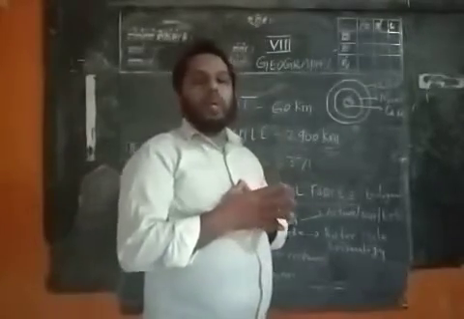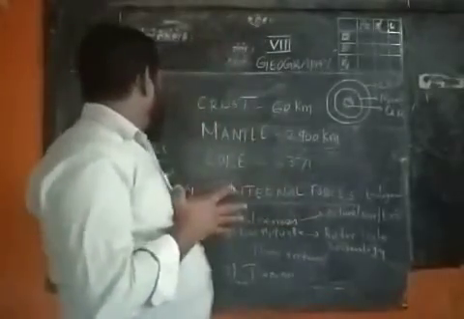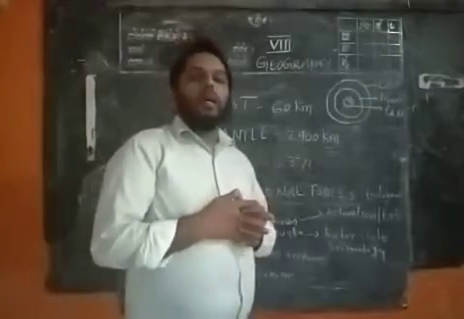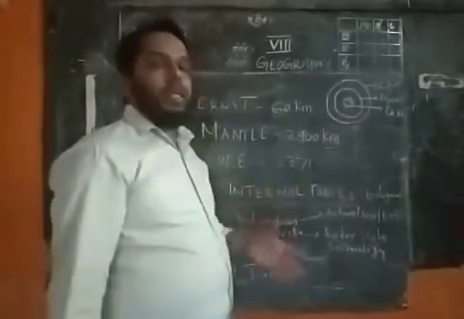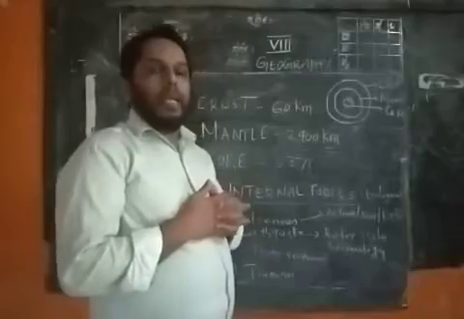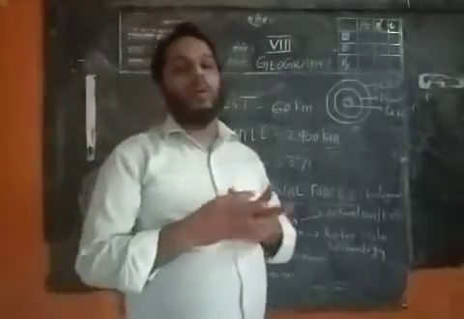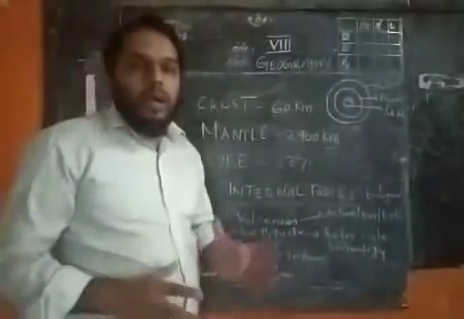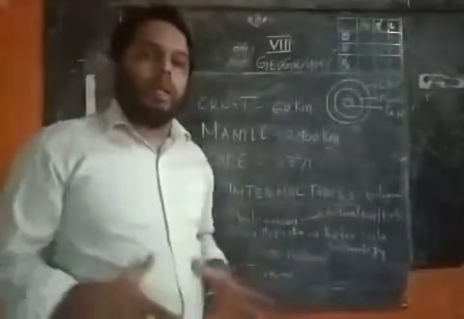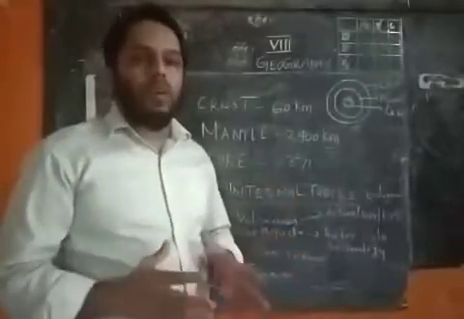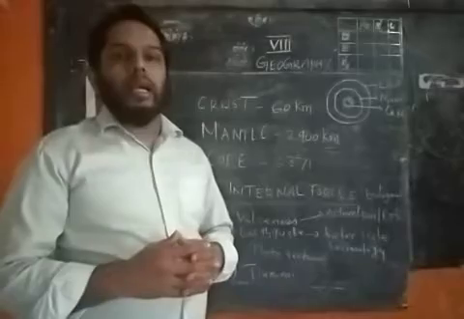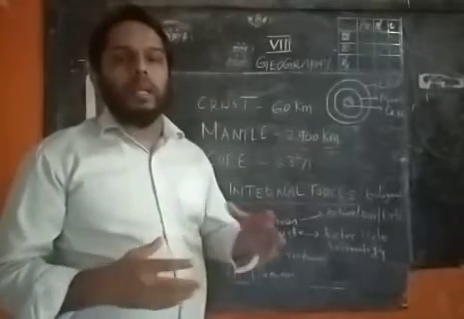And today we can go to another important point in this chapter. We already studied that there are three types of rocks. They are called igneous rocks, metamorphic rocks, and sedimentary rocks. Igneous rocks are made up of iron and some other metals.